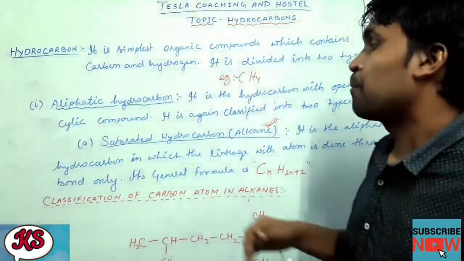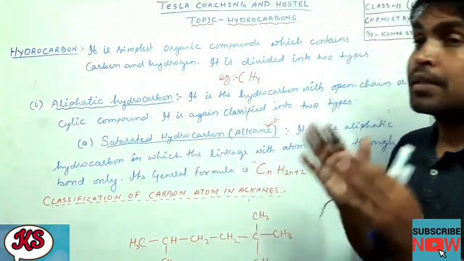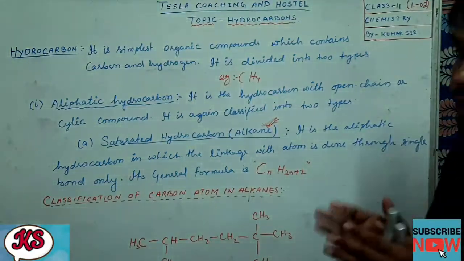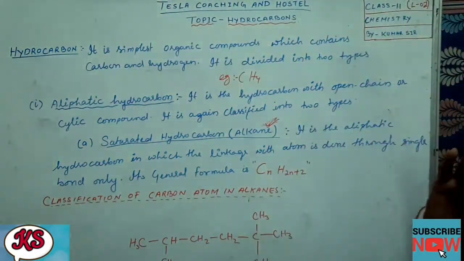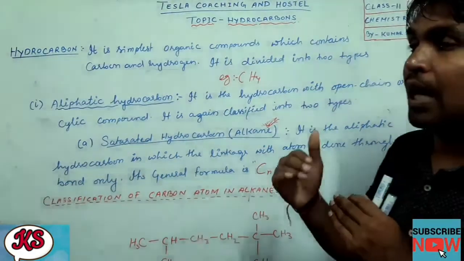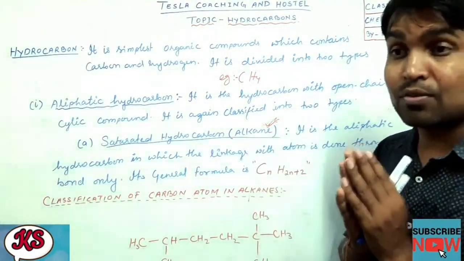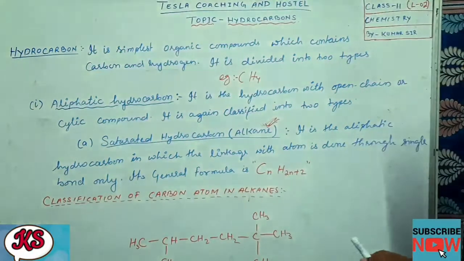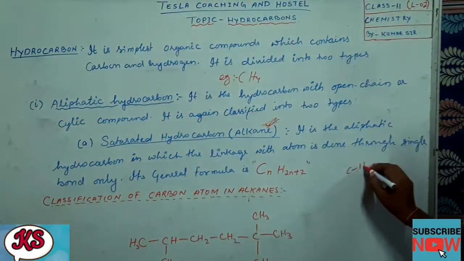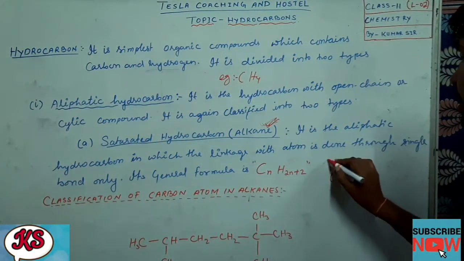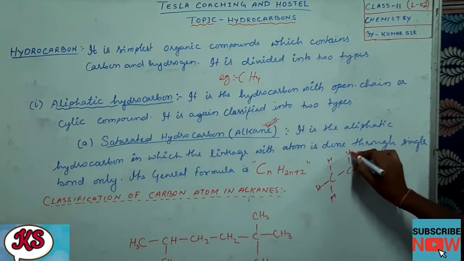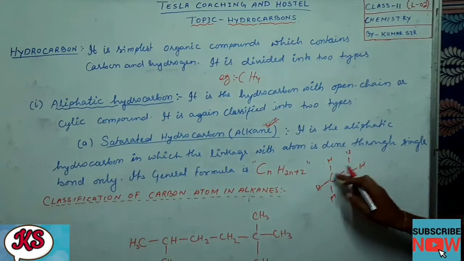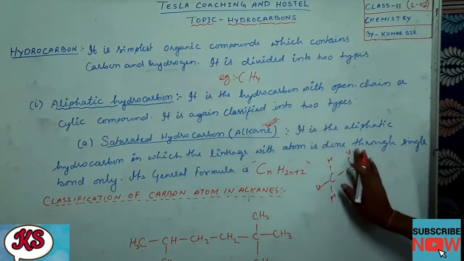So what is a saturated hydrocarbon? Saturated hydrocarbons or alkanes are those hydrocarbons which are linked to other atoms only through single bonds, for example carbon with hydrogens all around. So this is called a saturated hydrocarbon. You can't see any double bond here.